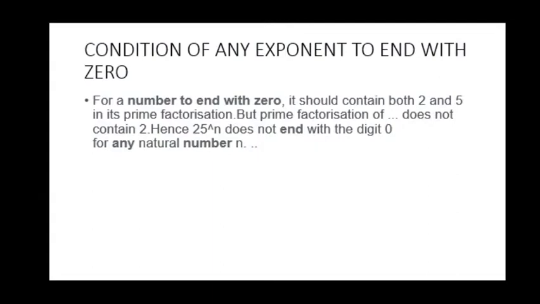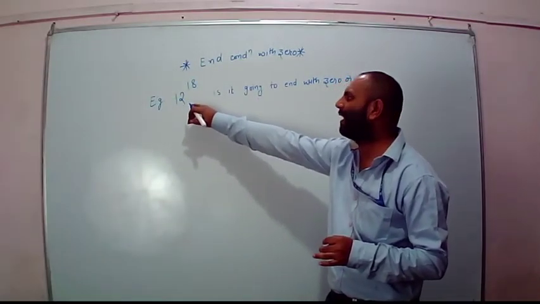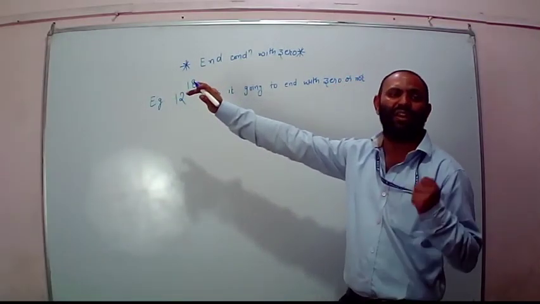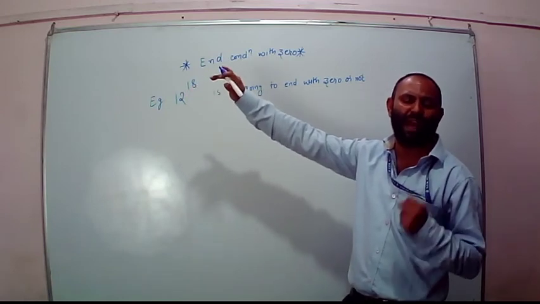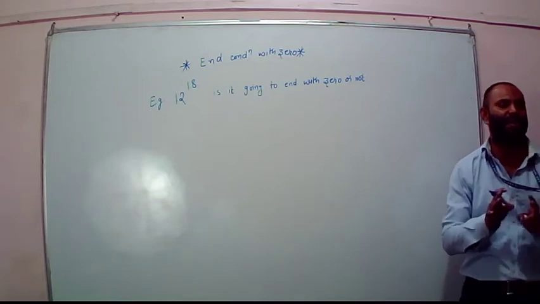Further, something is given about 25 to the power of n. So if this 12 contains 2 and 5 in its prime factorization, then definitely it is going to end with 0, otherwise it is not.